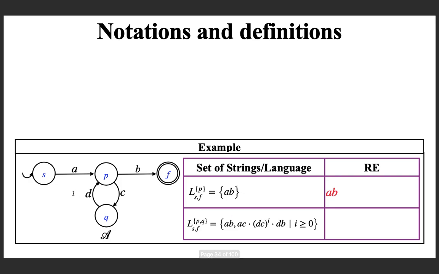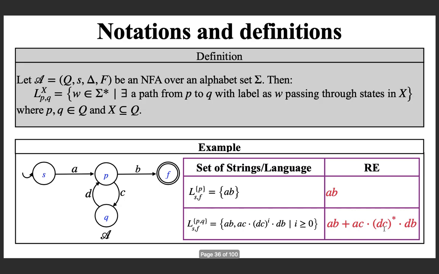Now suppose you allow both P and Q as intermediate states, then this is the set of all paths. AB is there and also the other path AC followed by DC any number of times followed by DB, and this is the corresponding regular expression.